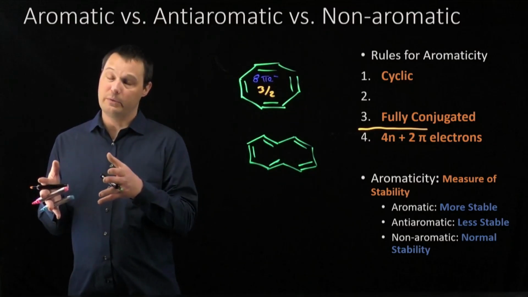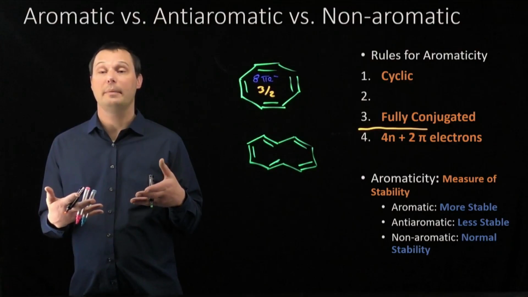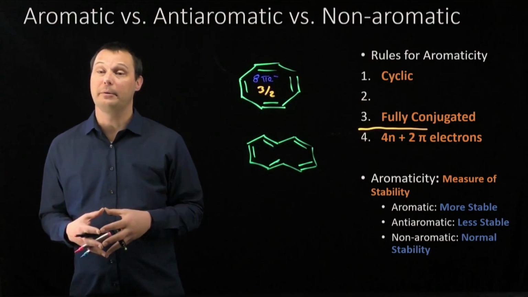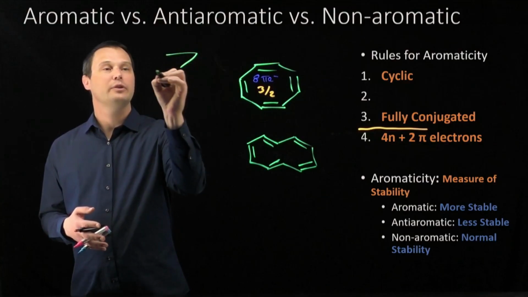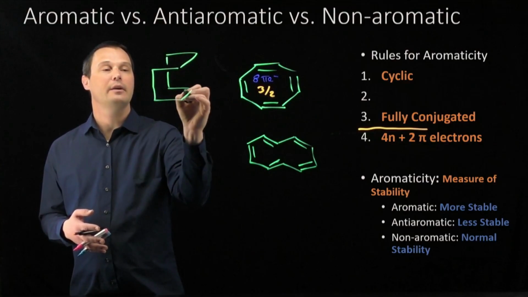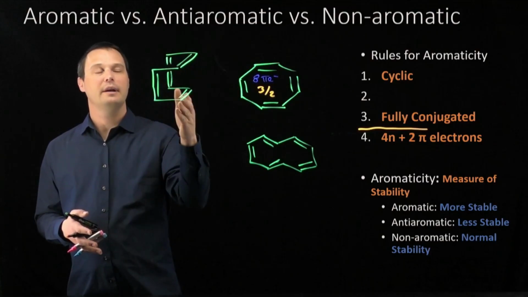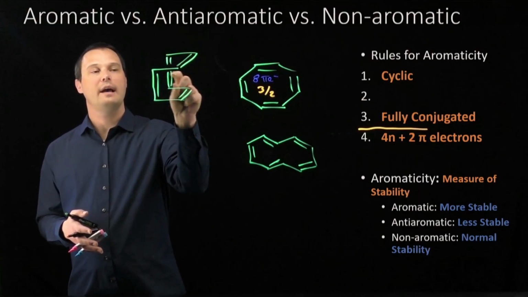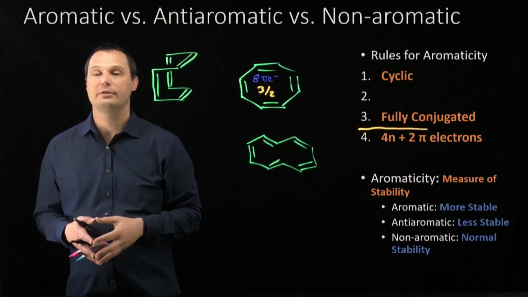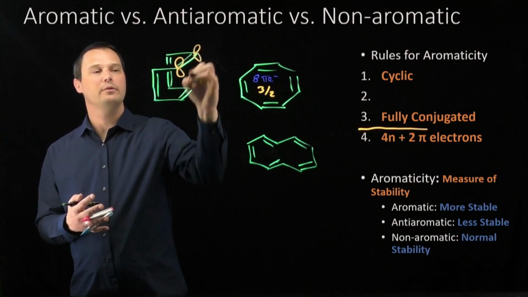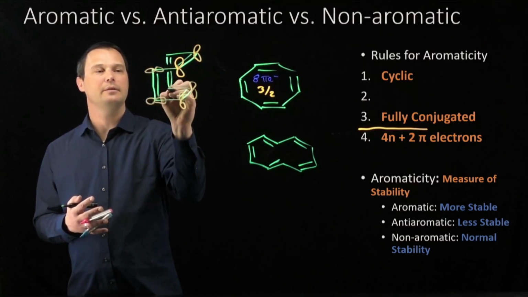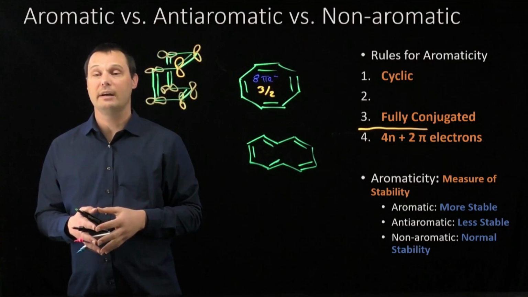The smaller rings that we've seen so far have not been able to do anything about it. But when we have a larger ring, like size 8 or larger, we can do something about it. And cyclooctatetraene transforms into a puckered shape to avoid being anti-aromatic. By rotating into this puckered conformation, all the p orbitals are not fully aligned, are not fully parallel, and this molecule breaks full conjugation. Some of the p orbitals point vertically straight up and down, and other p orbitals are horizontally aligned. That means this molecule is not fully conjugated anymore.